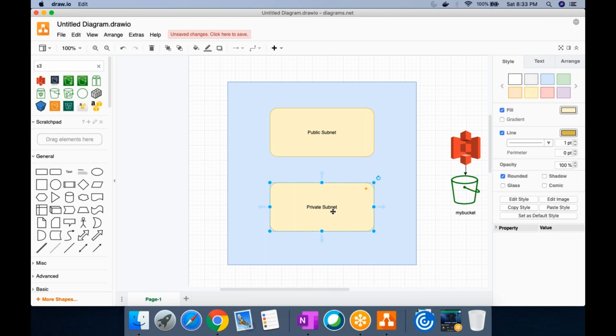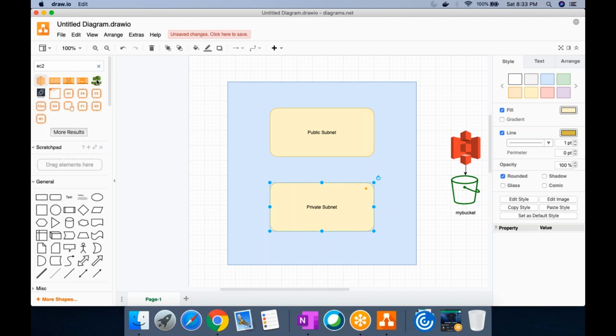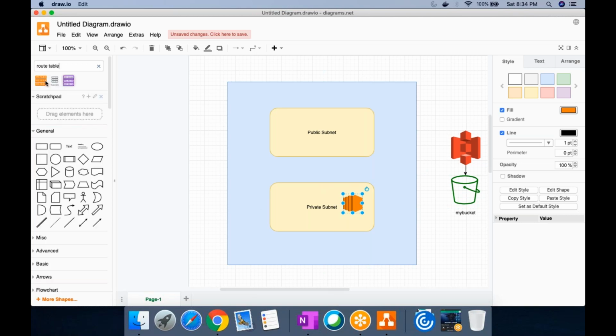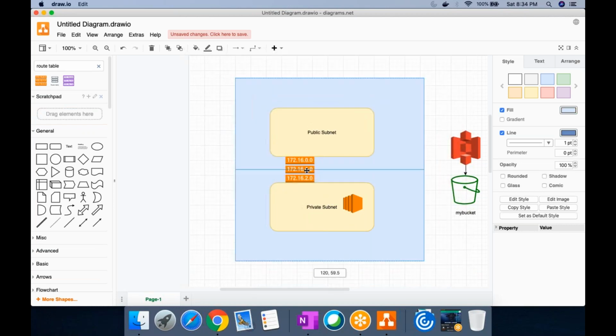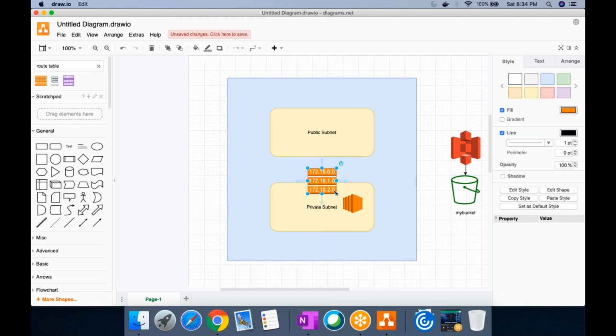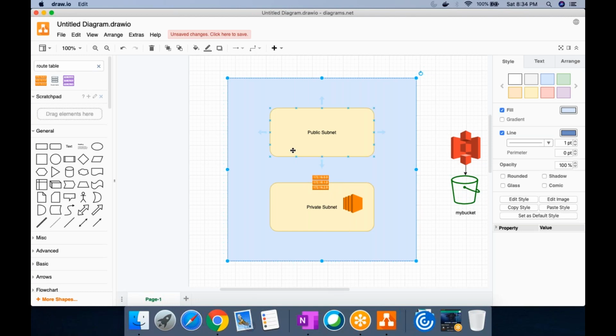So we'll create an EC2 instance which will sit inside our private subnet, and then we'll have something called a route table, which will sit on our private subnet and help us differentiate local traffic and public internet traffic.